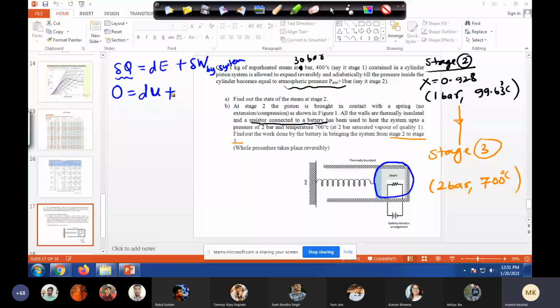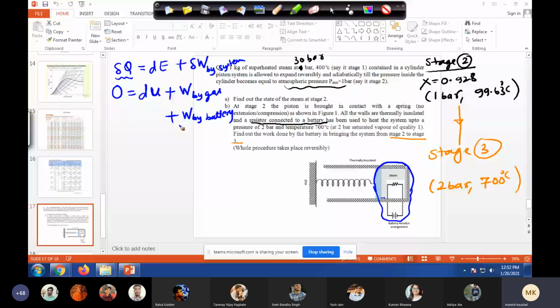So this will be W by gas plus W by battery, because both are working and both are part of my system.